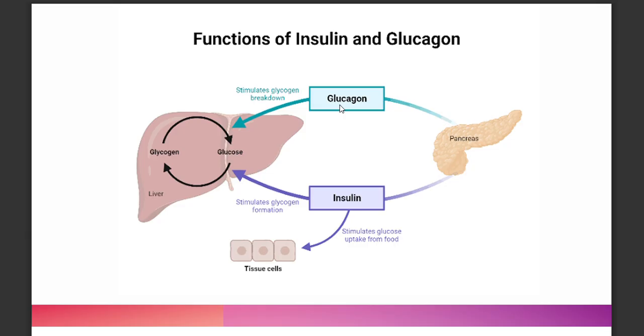Glucagon is the one responsible for stimulating glycogen breakdown when your body needs glucose. So when you're starving, you cannot eat yet, your body needs glucose, your blood sugar, so glucagon will initiate glycogen breakdown. Meanwhile, if you have excess glucose, like after unlimited rice at a buffet, insulin will say excess glucose, liver should store it as glycogen.